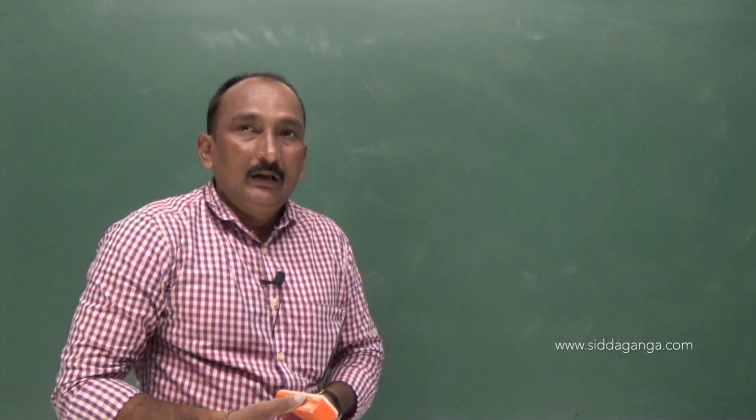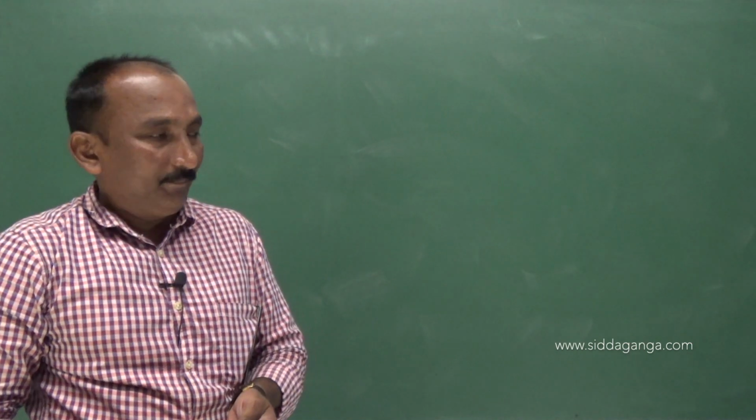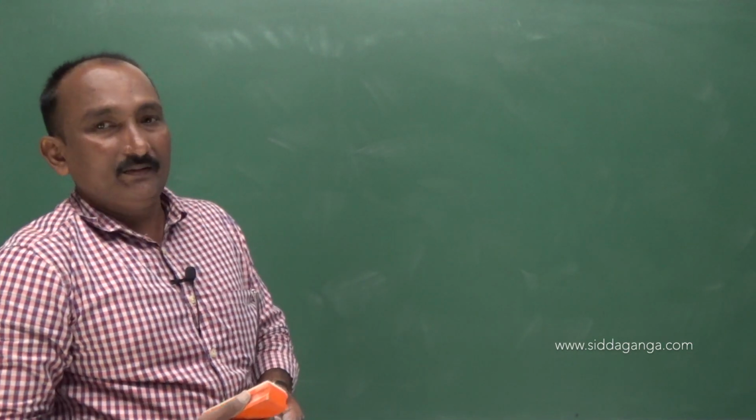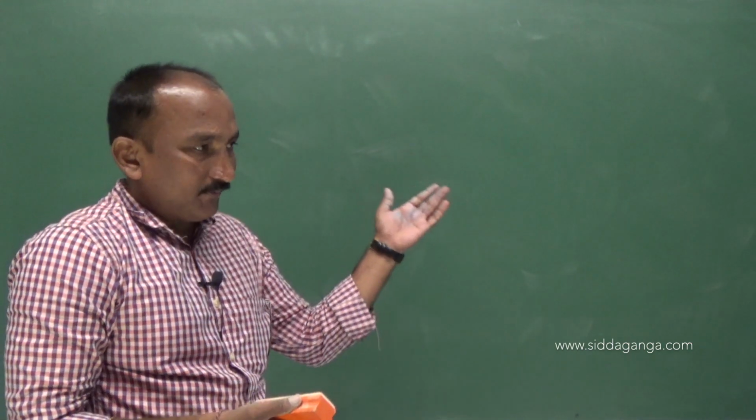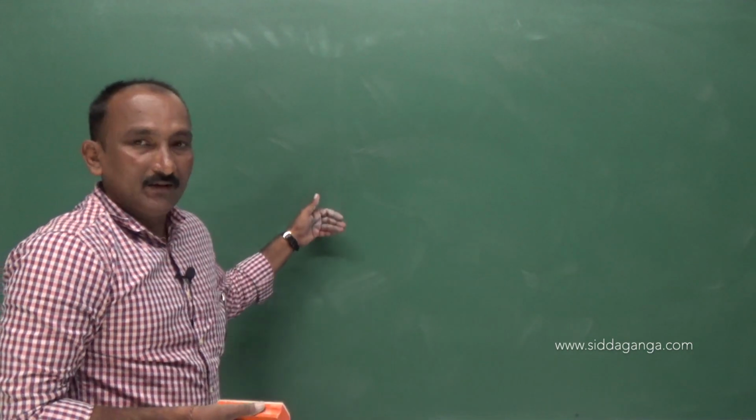Okay, within the excretory products and their elimination, we have discussed the regulation of kidney function and also micturition.